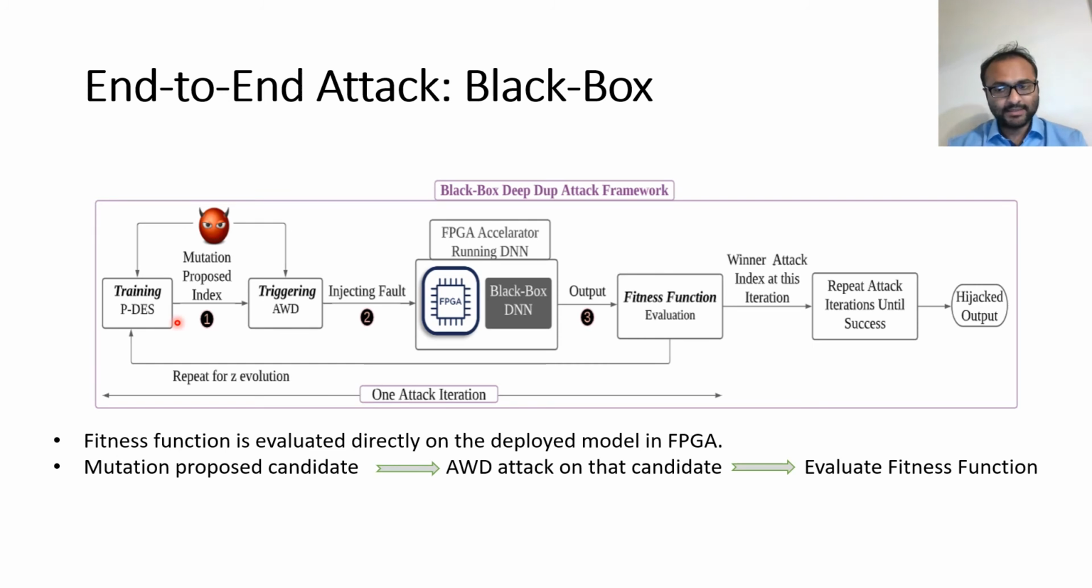In a black box setting, the attacker doesn't have the offline replica model. Instead, he will propose some mutant index to the triggering algorithm and evaluate the fitness function by attacking the deployed FPGA directly at that index. After evaluating the fitness function, the attacker will restore the weight back and continue this process for Z evolution. After Z evolution, the attacker will finally perform the attack at the winner index for the current iteration. The attack will continue for repeated iterations until it succeeds.